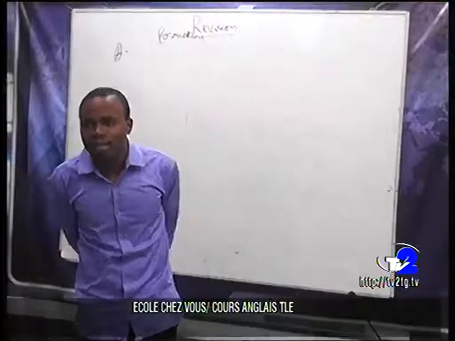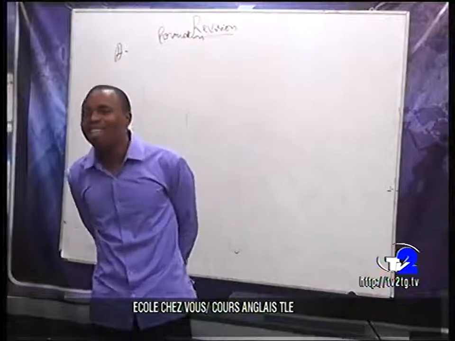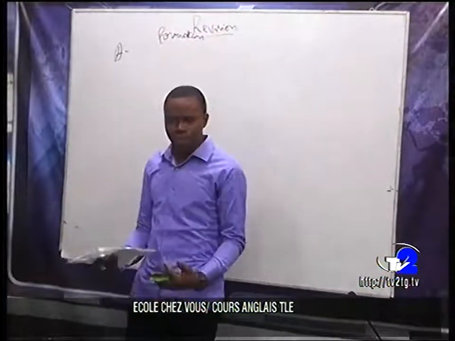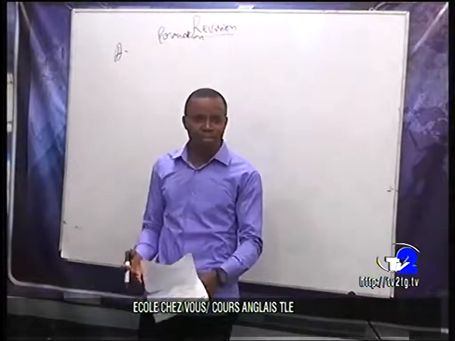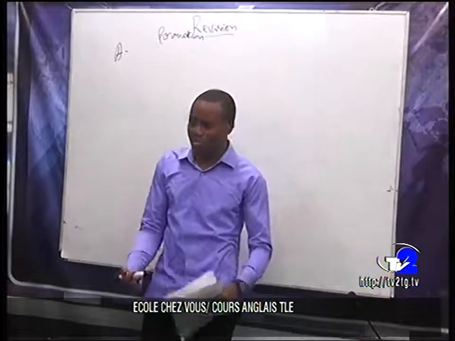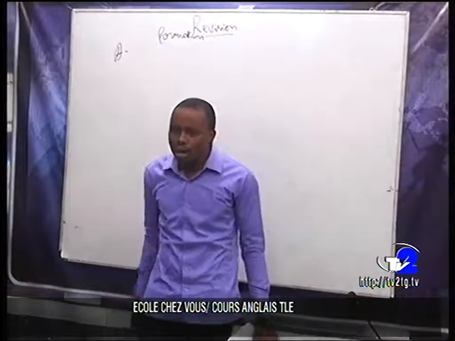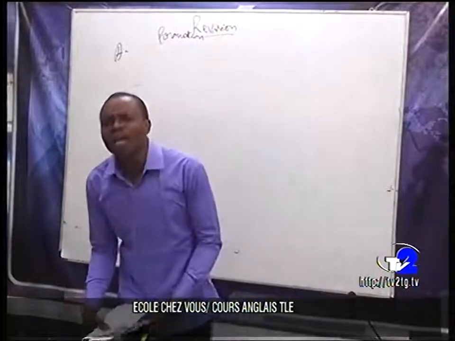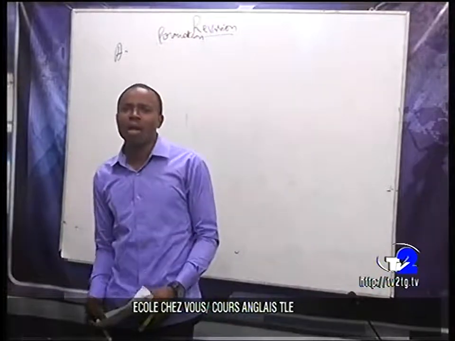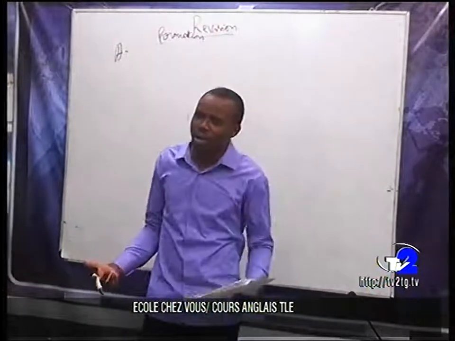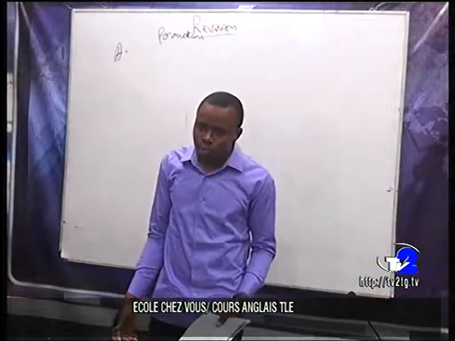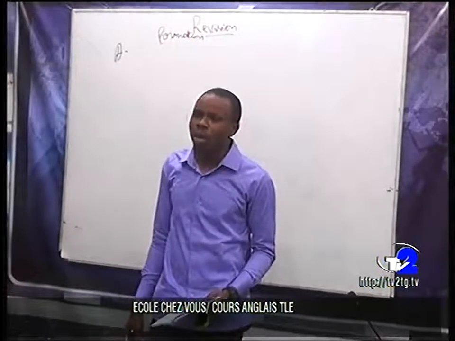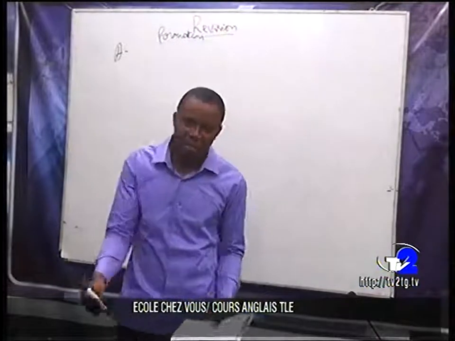What do you understand? When we say indirect speech, for instance, I am here with you and I told you something. Now, your father comes later in the house and you want to report what I said to your father.